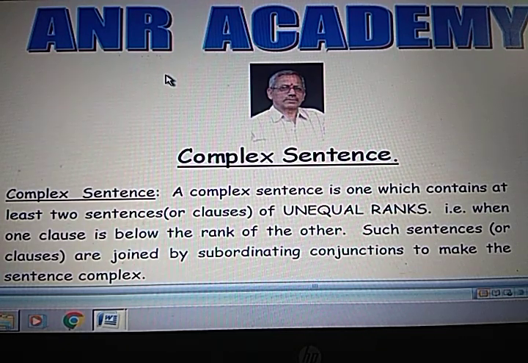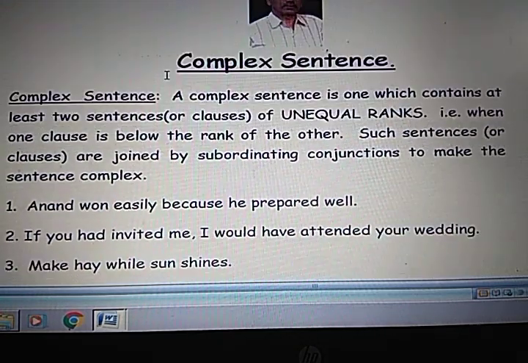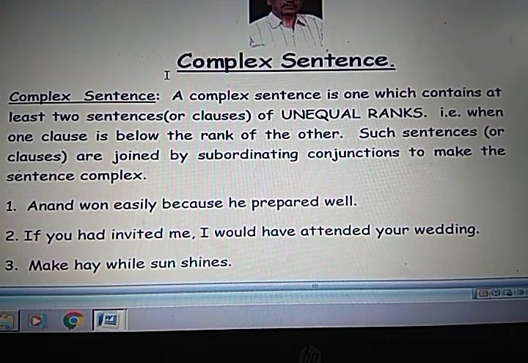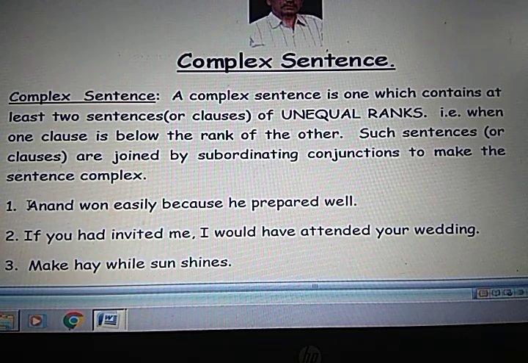So what is a complex sentence? A complex sentence is one which contains at least two sentences or clauses of unequal ranks. Clear? So now let us take some examples. Anand won easily because he prepared well.